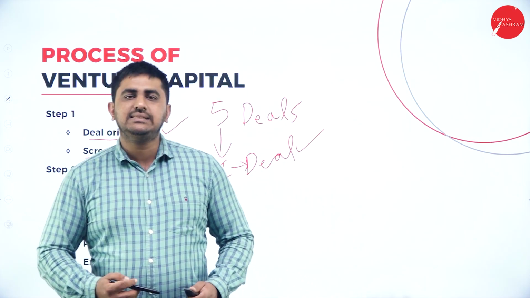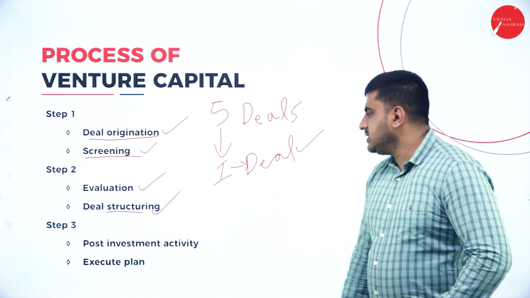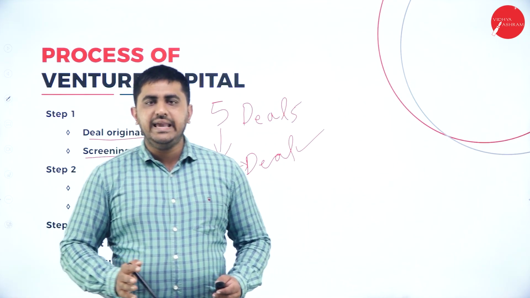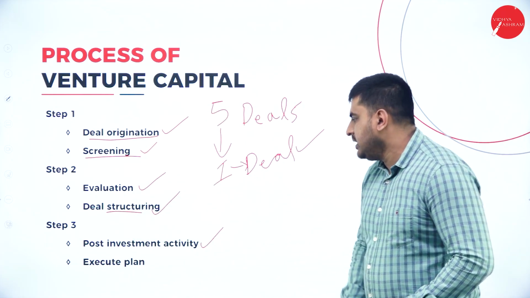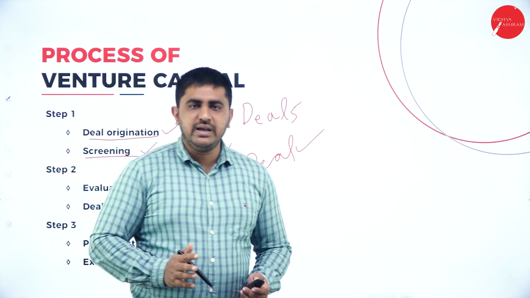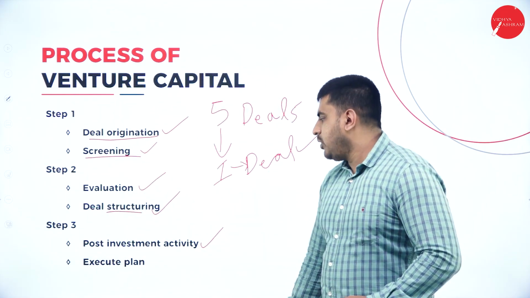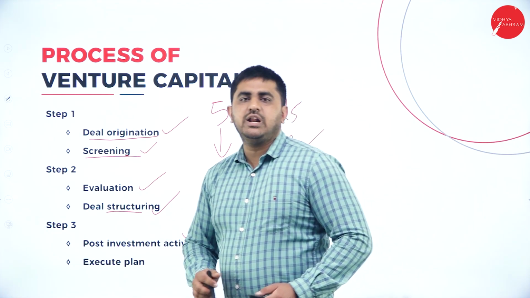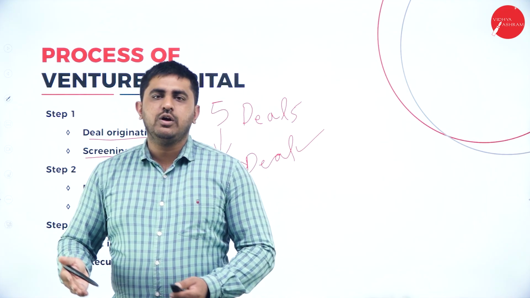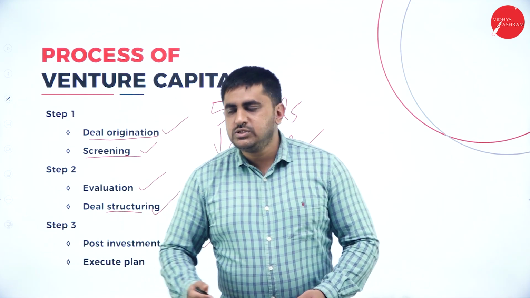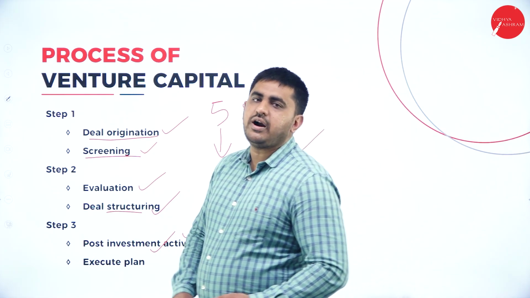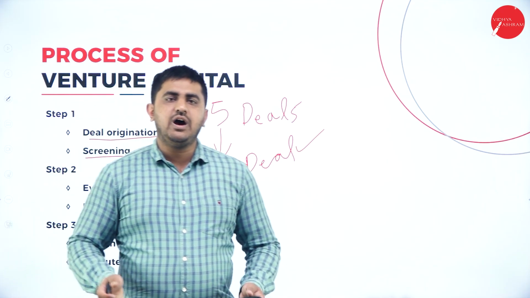So next we go to the last step, that is step 3, post investment activity. Now you have decided to invest in one deal or one idea. So what you do is some post-investment activity, means you've decided how much to invest, now you invest. That is post-investment activity. So you will have to allocate resources for your finance department or production or your marketing, you will have to give money. So that is called post-investment activity. And promotion of your product, everything you will have to diversify your money.